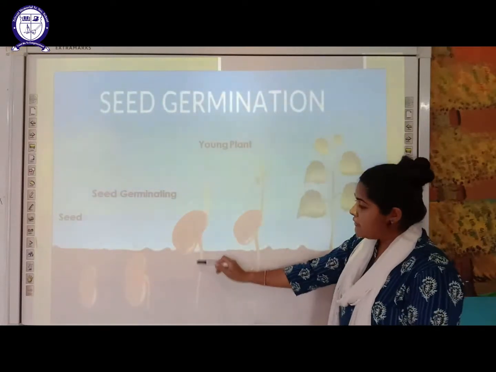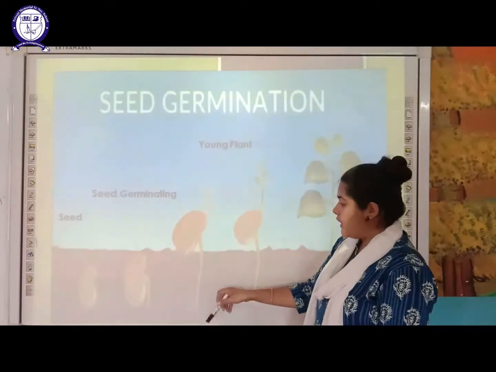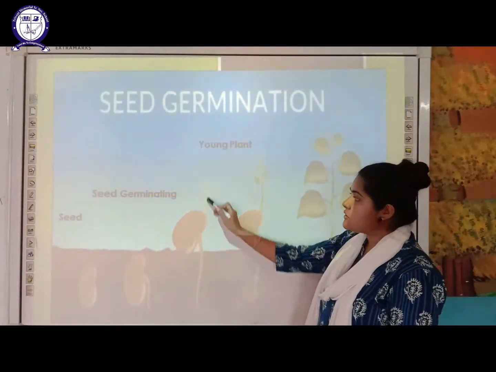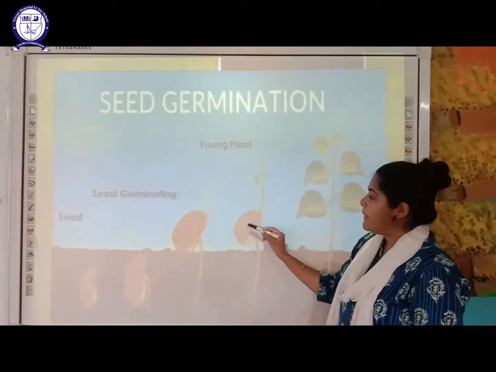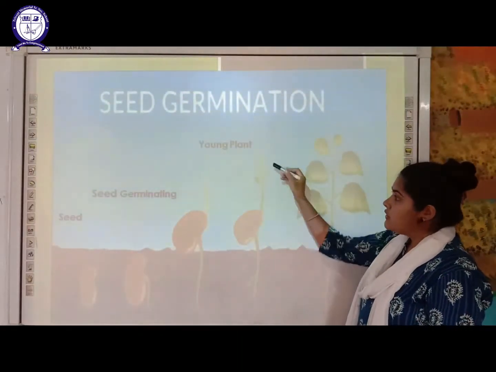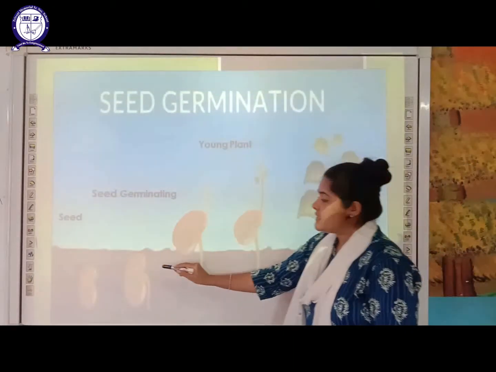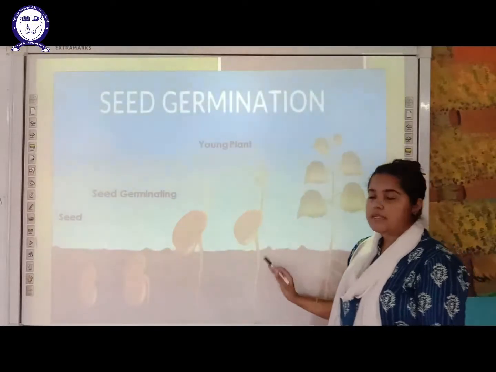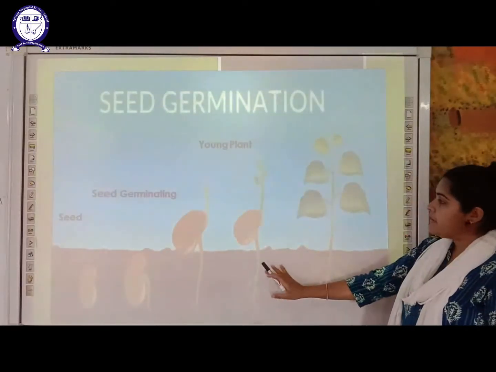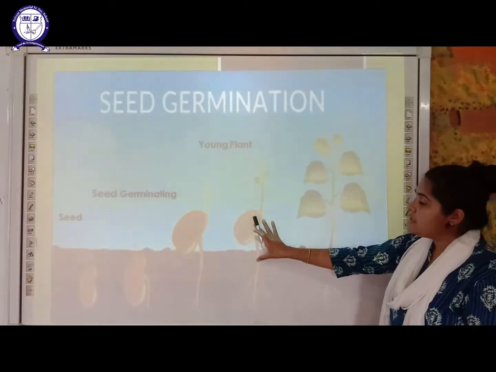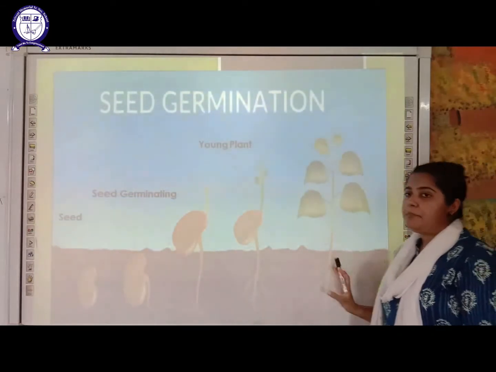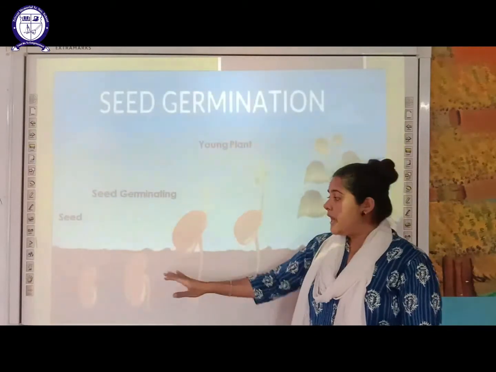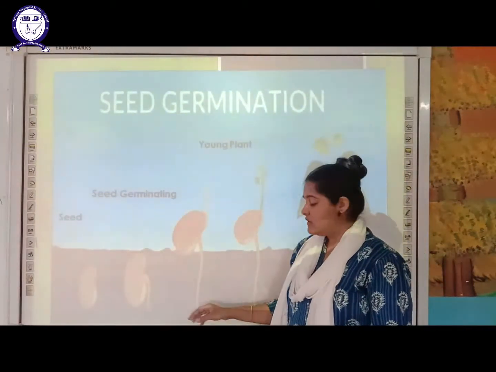So this part which is going downward in that soil, this is going to develop into the root system, and the one which is growing toward the sky, that part is going to make a shoot system. So from that seed, the seed germinating has started and a young plant has developed. After a few days, if you observe, this young plant will develop into a complete new plant. So this is important, that seed needs water for its germination.